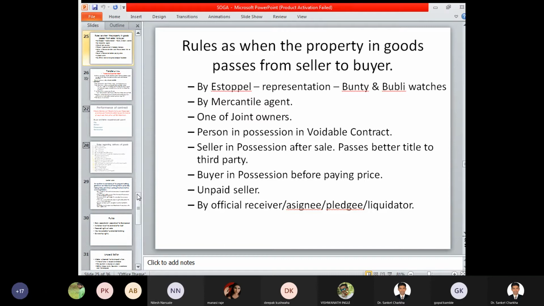So if a voidable contract is entered into, and at the time of entering into the voidable contract the person is in possession of those goods and services in authority, then at this stage also we can say that the property in goods has been transferred from one person to another person, specifically from seller to the buyer. Seller in possession after sale, buyer passes better title to the third party.